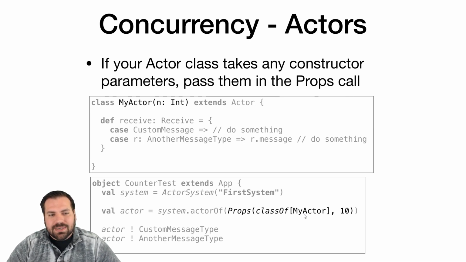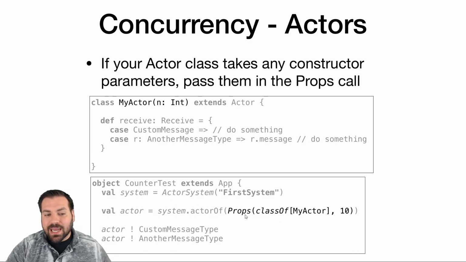If your actor takes a constructor parameter, here's another actor that takes a constructor parameter n. We're going to add that to the call of props. So this is the same as saying new myActor of 10, except when we're adding it to the actor system, we have to use this syntax because props is going to take this class, and inside props is going to call new and take the constructor parameters that you provide and use those for that call to the constructor.